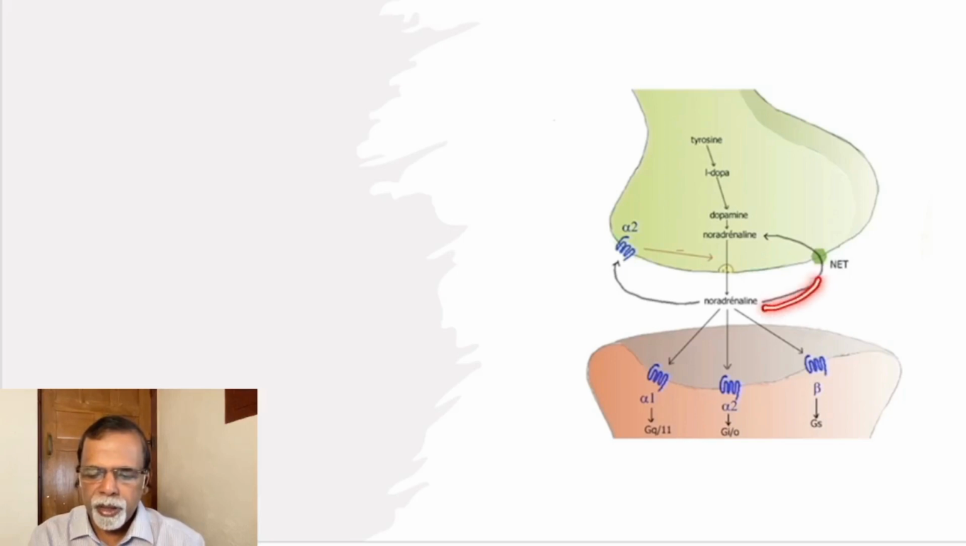A part will be reuptaken, others will be acted upon by the enzymes which you have already mentioned, and they act upon the postsynaptic alpha 1, or it may go and act on other receptors. You can see here, this is the alpha 2 receptors which are presynaptic, and the other receptors situated in various other parts of the body will be acted upon and will produce the various effects which we have mentioned earlier.